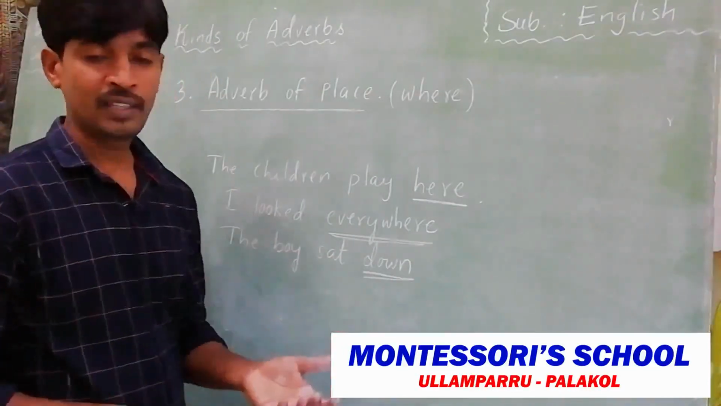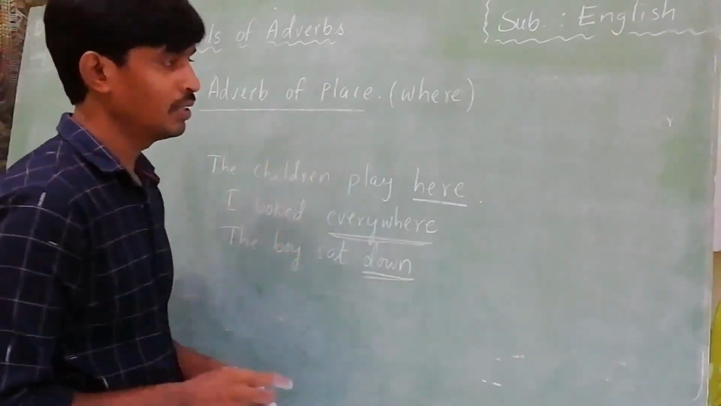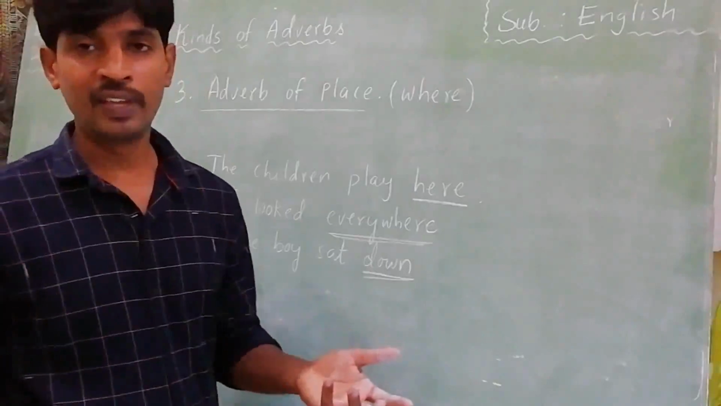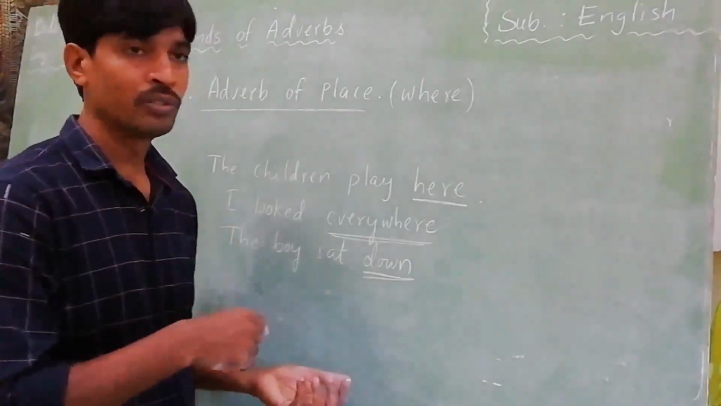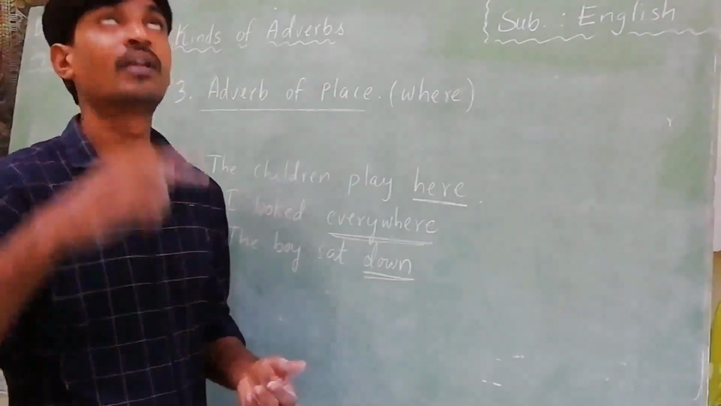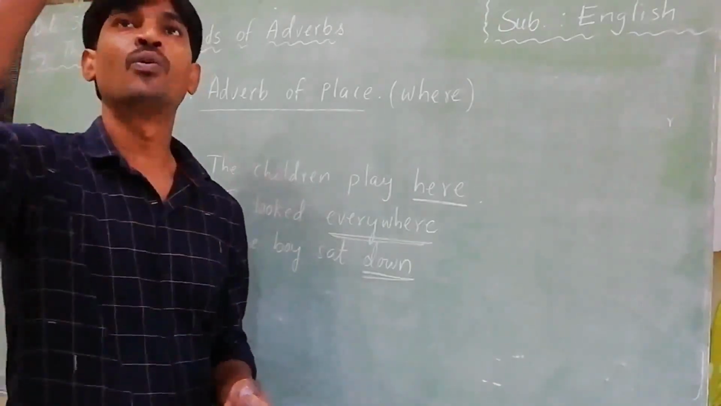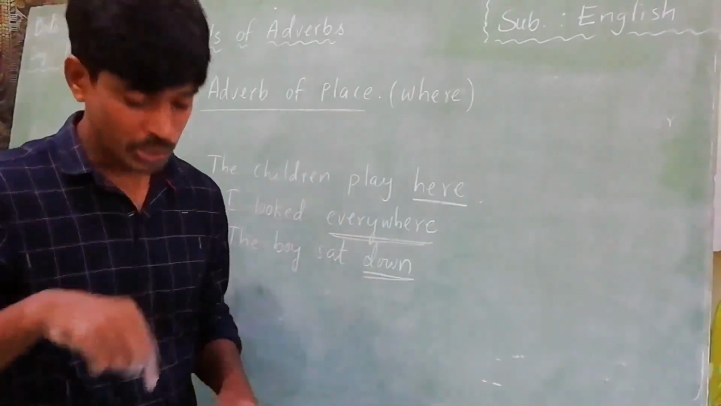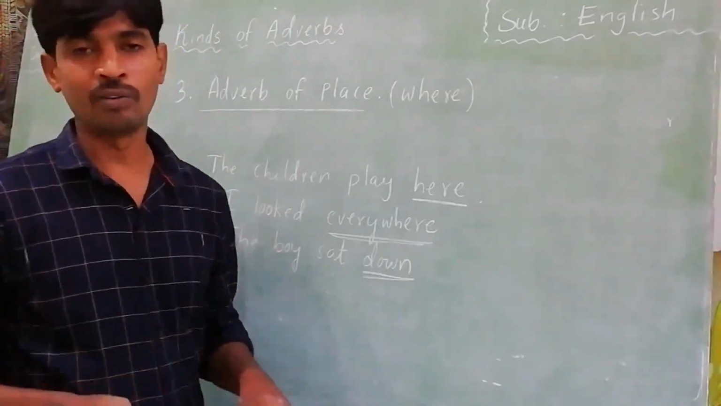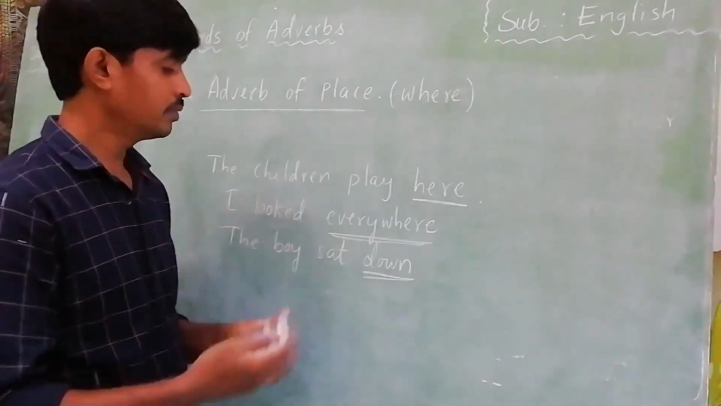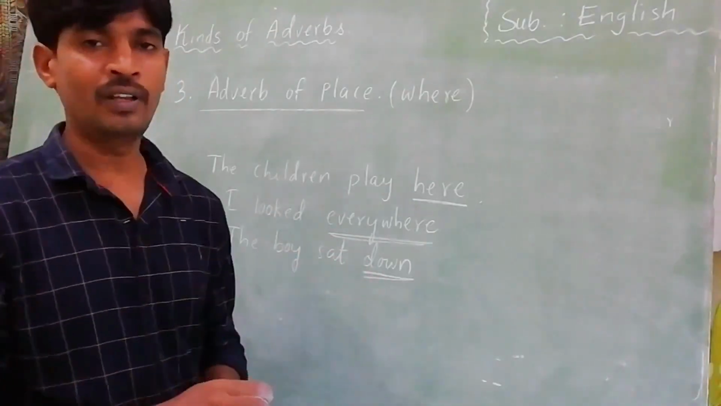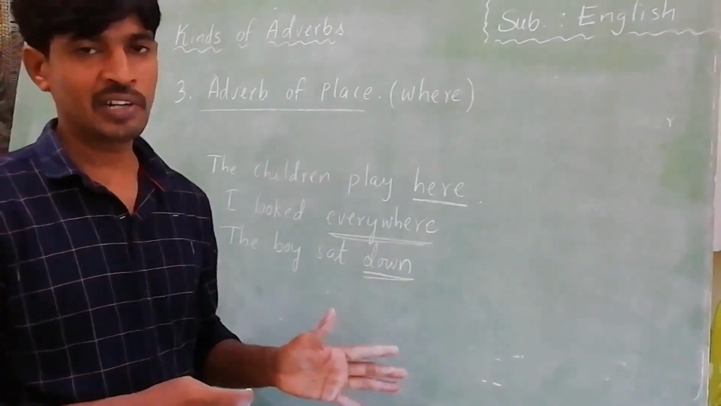So what are the adverbs of place? Words like here, there, everywhere, down, up. For example, I looked up. The word up is an adverb of place. I looked down. I sat down. Here, there, everywhere. These types of words are called adverbs of place. Do you all understand?